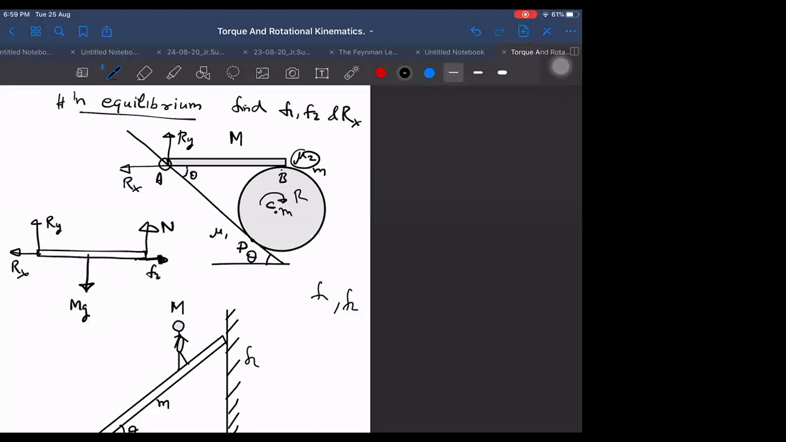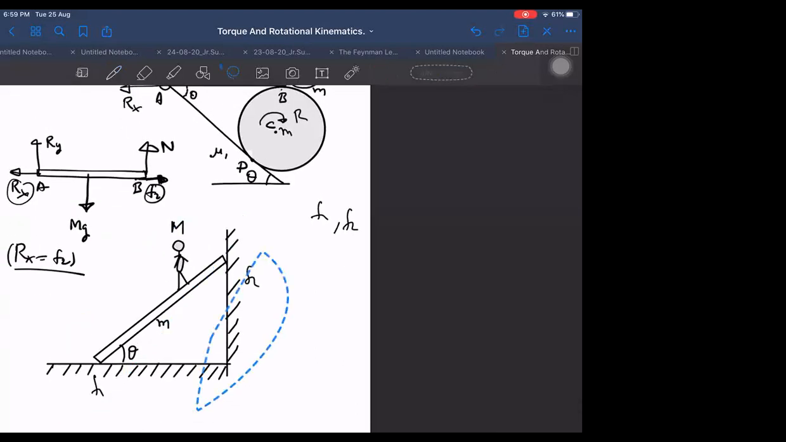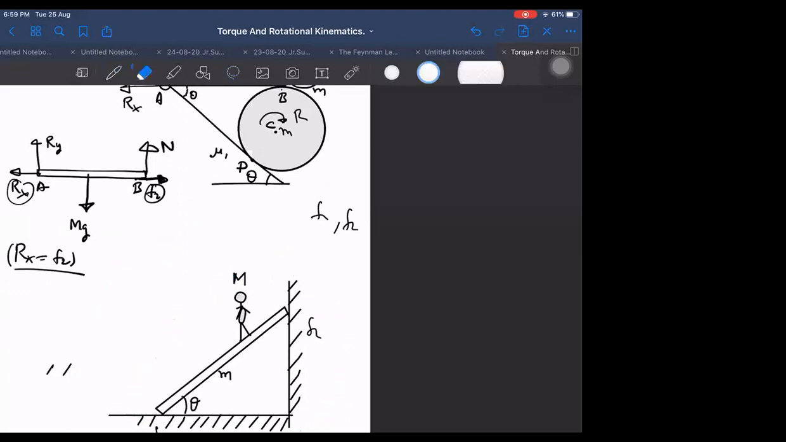What can be obtained from here? A and B. I cannot obtain Rx and F2 separately, but I can say that Rx is equal to F2, in equilibrium. What else can we say in this? Anything that you can have in this, tell me. Any other thing?